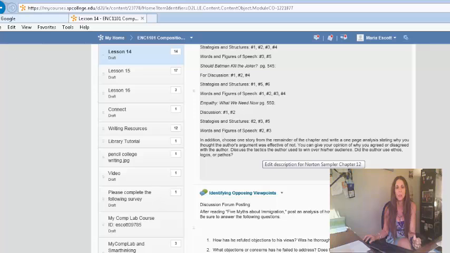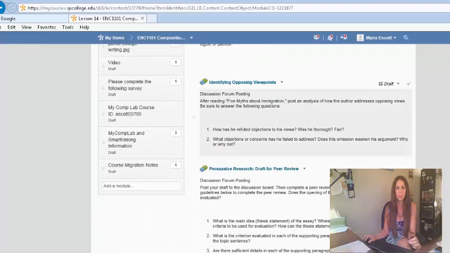Plus, you need to choose one story from the remainder of the chapter and write a 1-page analysis stating why you thought the author's argument was effective or not. You can give your opinion of why you agreed or disagreed with the author and discuss the tactics the author used to win over the audience. Did the author use ethos, logos, or pathos? You have a discussion post here that you need to answer.